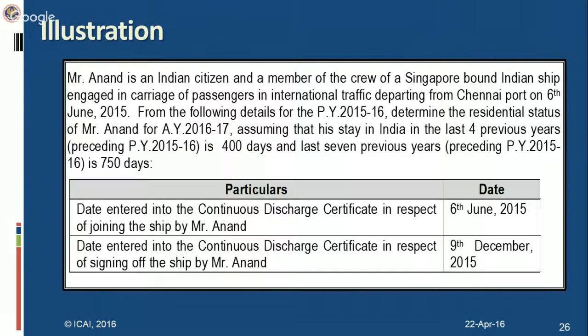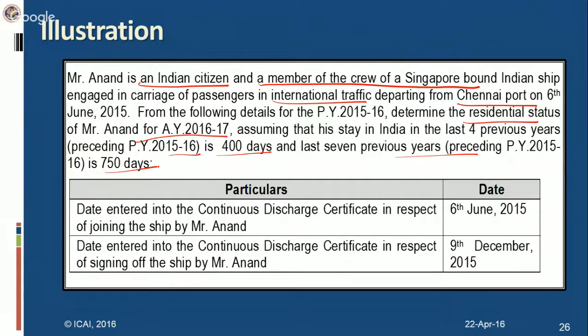I will explain this with the aid of an example illustration. Mr. Anand is an Indian citizen and a member of crew of a Singapore-bound Indian ship engaged in carriage of passengers in international traffic, departing from Chennai port and arriving at Singapore. So it is an eligible voyage. From the following details, you have to determine the residential status of Mr. Anand for AY 16-17, assuming that his stay in India in the last 4 previous years preceding previous year 15-16 is 400 days, and in the last 7 previous years preceding 15-16 is 750 days.